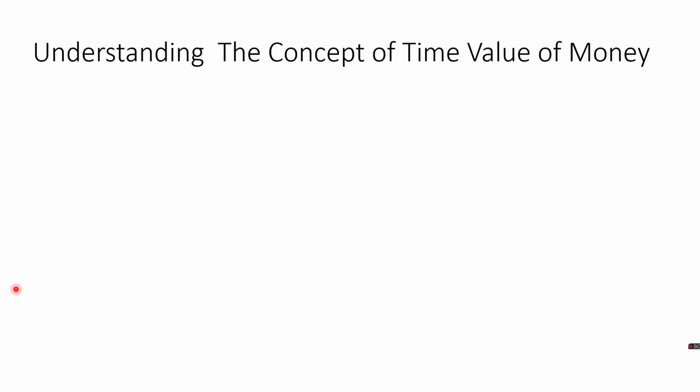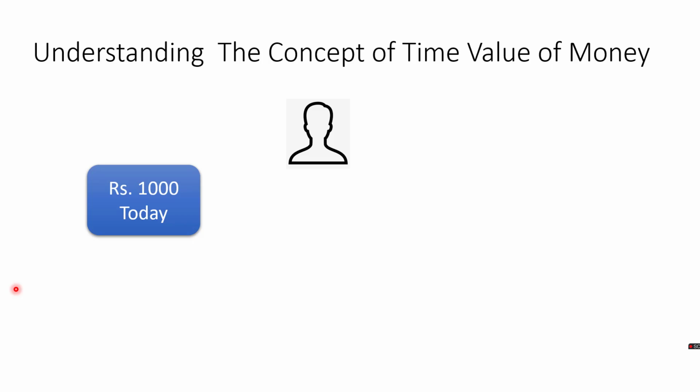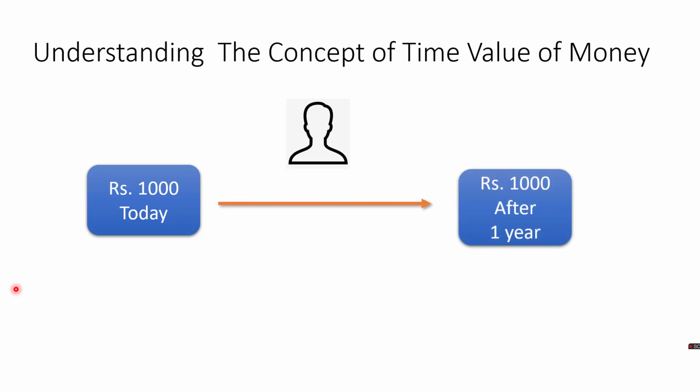Over a period of time, generally the value of money will diminish. Otherwise, we can also understand that an investor would prefer to consider the value of money more today than in the future course of time. Let us see an example of how it works out. Let us assume that a person is given two options, to have 1000 rupees today or to have 1000 rupees a year later. Which option would he prefer?